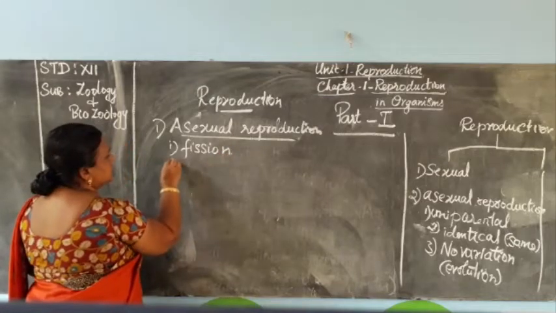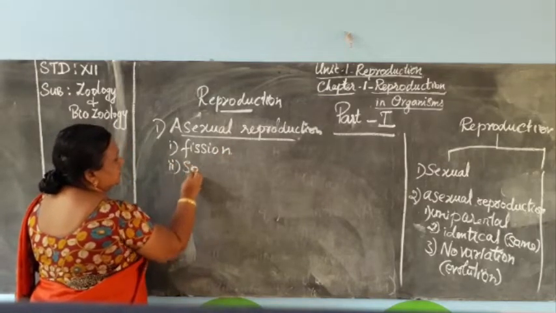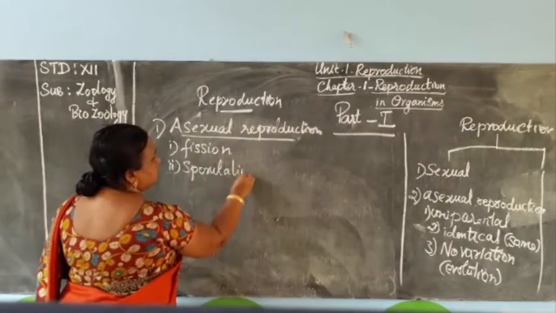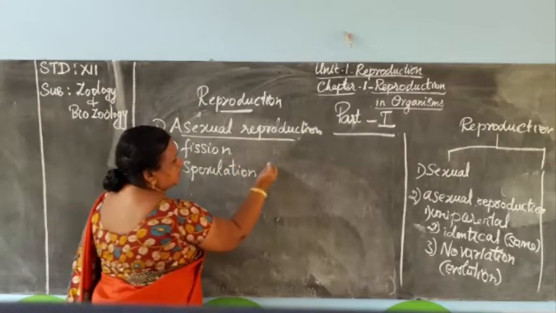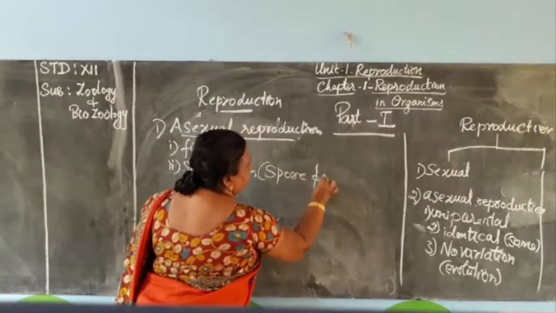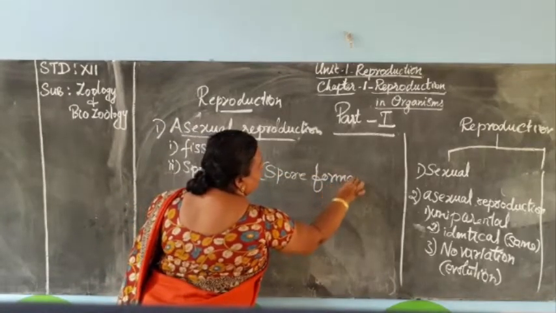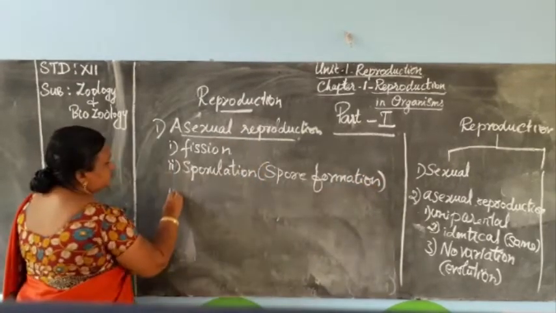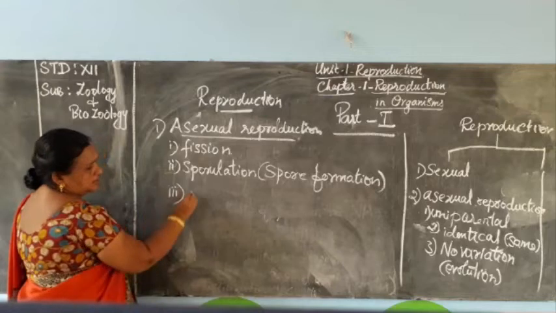The second one is sporulation, which means spore formation. The third one is budding.